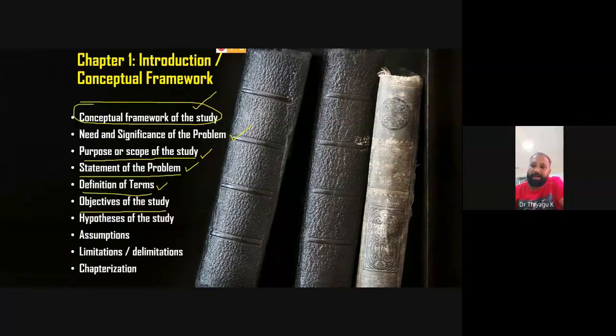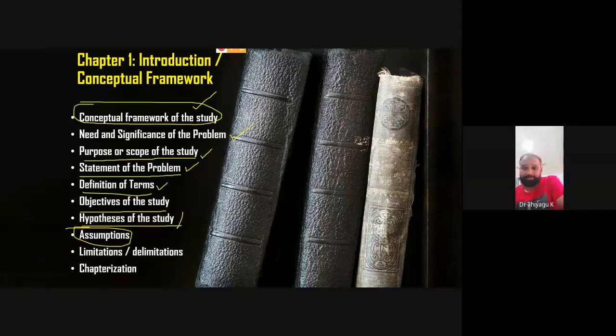The next one is called hypothesis. Normally the hypothesis is called a tentative assumption. So that's why some people are using hypothesis or research question also. If you are using a research question, no need to go with hypothesis. You can adopt any one. Even for some research work, hypothesis is not compulsory. Like if you go with historical research work, only the objectives are enough, no need for hypothesis. Hypothesis is needed only if you go for the experimental method or survey method.